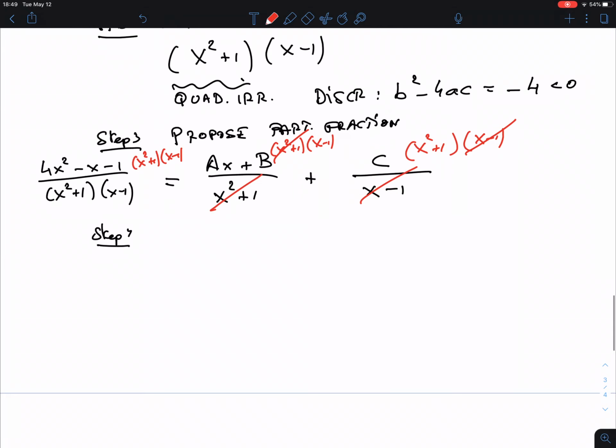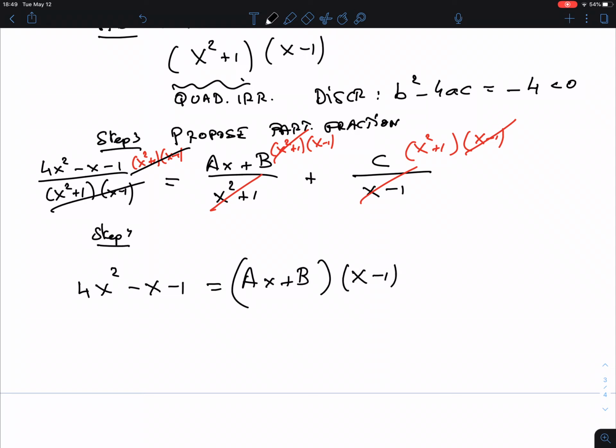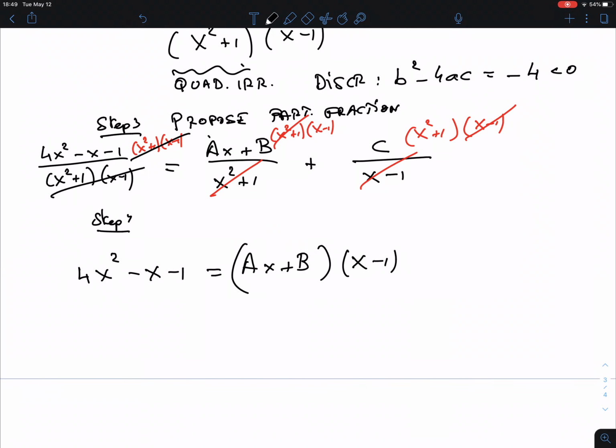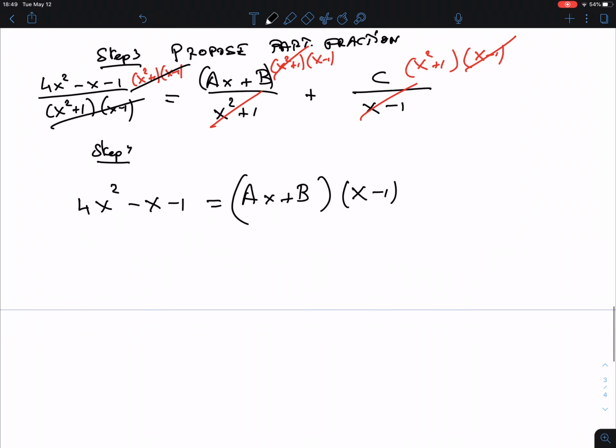So let's see what we have. Sorry, this whole thing cancels, so I have 4x squared minus x minus 1 equals (ax plus b) times (x minus 1). Notice that I write parentheses around my ax plus b. Perhaps if you want to really not forget this, you could have done this there already, because otherwise you get different answers. And now plus c times (x squared plus 1), because I'm multiplying this whole thing.